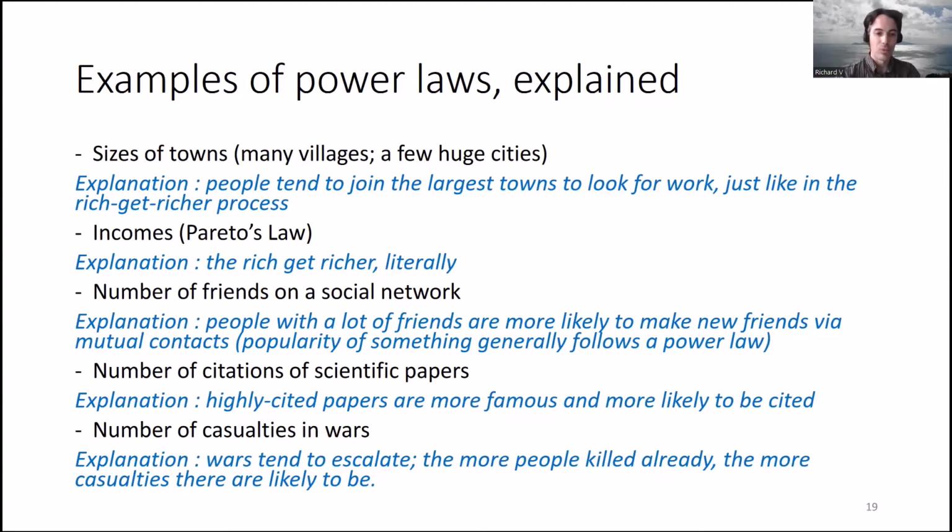Number of casualties in wars, well, this is a bit harder to explain, but I guess one example is that the more people have already been killed in a war, the more people are likely to be killed, because I guess the countries that are involved have more invested in it, and there's a kind of sunk cost situation where they don't want to stop fighting when they've already been fighting for a while. Something like that maybe explains why the number of casualties in wars would tend to follow a power law.